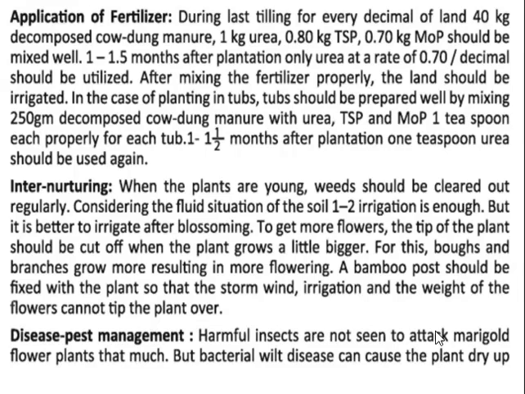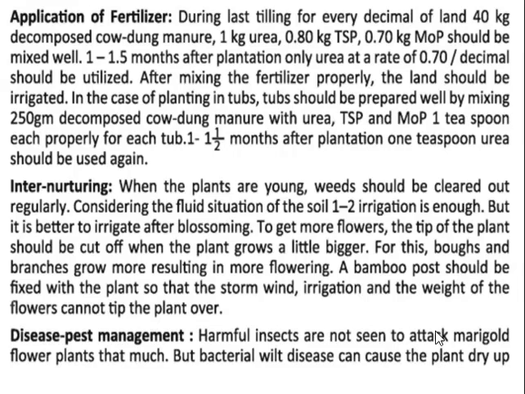Nursing. When the plants are young, weeds should be cleared out regularly, so we have to clear all types of weeds which grow in the field. Considering the fluid situation of the soil, one to two irrigations are enough, but it is better to irrigate after blossom. To get more flowers, the tip of the plant should be cut off when the plant grows a little bigger, so that more boughs and branches grow, resulting in more flowering.